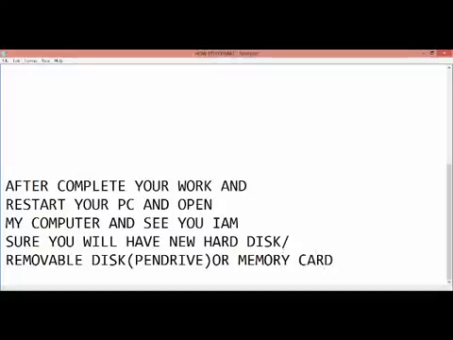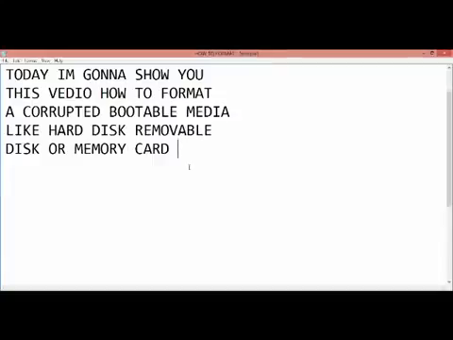Corrupted memory card. This method uses Command Prompt, a simple CMD. It's a system software.